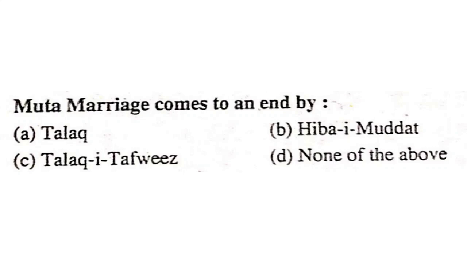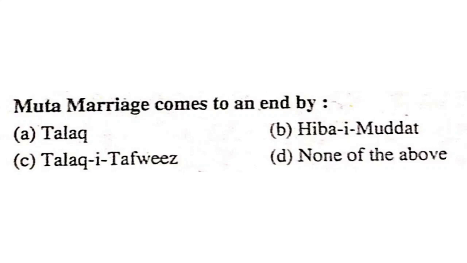Muta marriage comes to an end by talaq, hibai muddat, talaqi tawfiz, or none of the above? See, a muta marriage terminates by efflux of time, the expiration of the time, or by death. The period of this marriage can be any number of days, 1 day, 1 month, or whatever period it is contracted for. On the expiry of the term, he may make a gift and terminate the contract even without the consent of the wife.